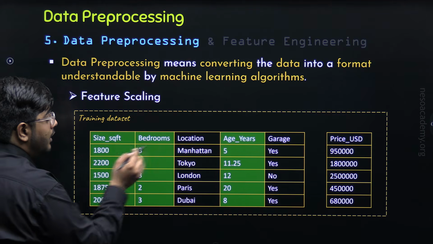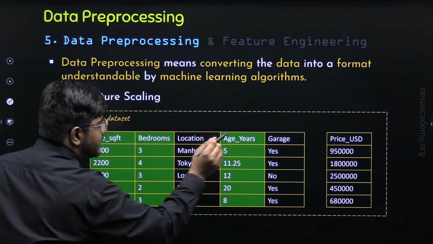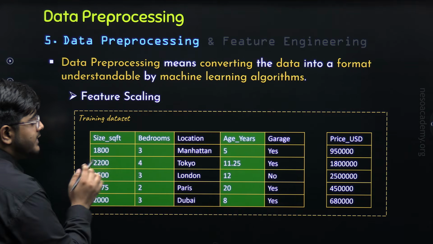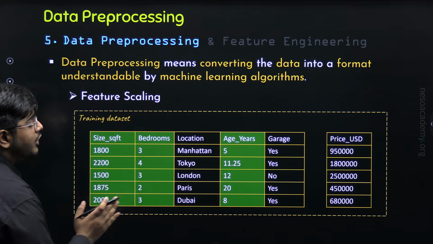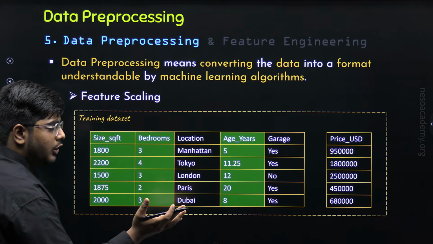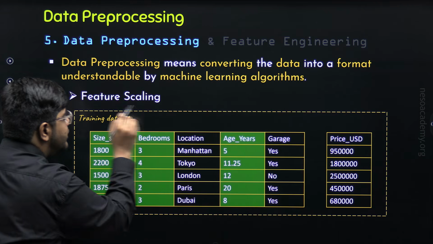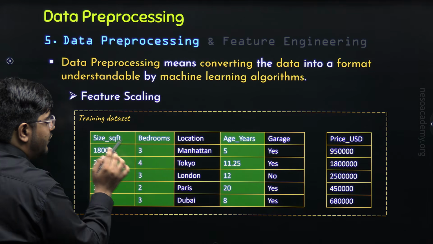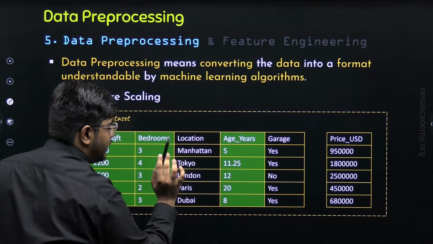Size SQFT, bedrooms, and age years are the numerical features, because these three columns contain only numerical values, while location and garage are the categorical columns. So while considering feature scaling, we will only take the numerical columns, size SQFT, bedrooms, and age years.